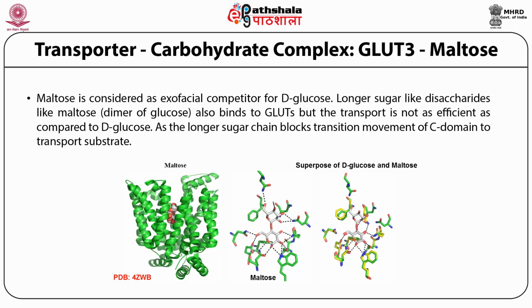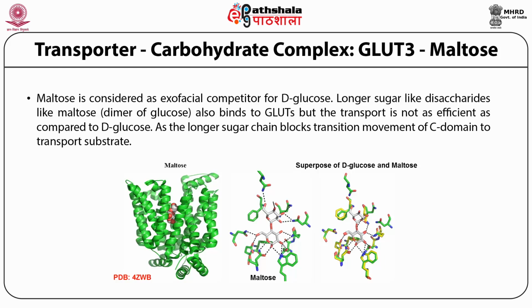On the right side you see the superimposition of the D-glucose complex and the maltose complex. So here you see two critical differences. The one in green belongs to the complex of GLUT3 with maltose sugar, and the one shown in yellow is the complex of GLUT3 with glucose. Here you see that the amino acid shown by the arrow is asparagine. In the case of D-glucose, the asparagine is moving towards the glucose and it is interacting. This asparagine belongs to a transmembrane helix.